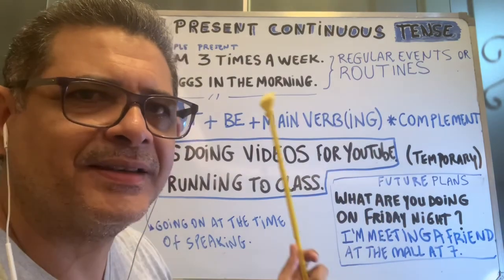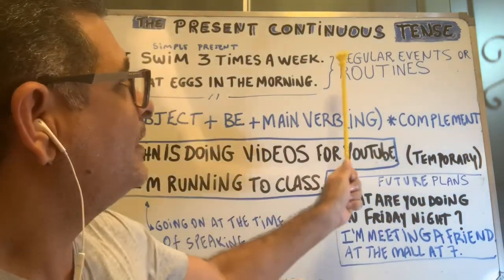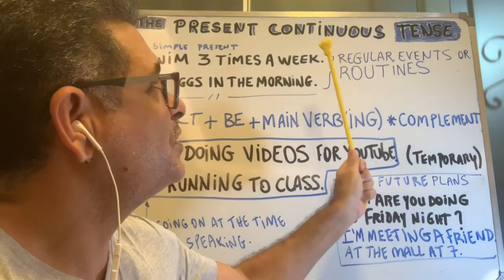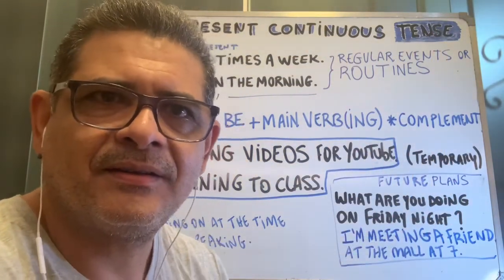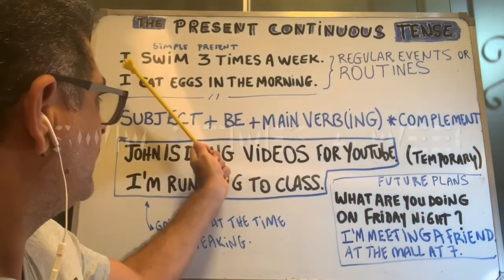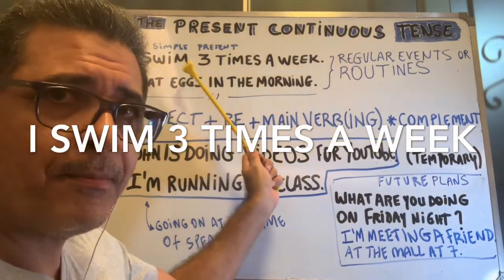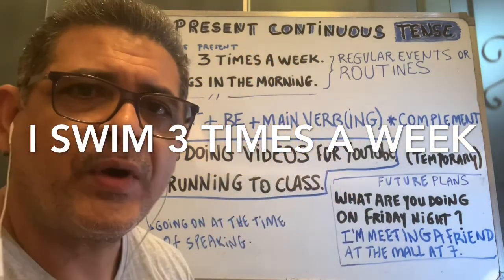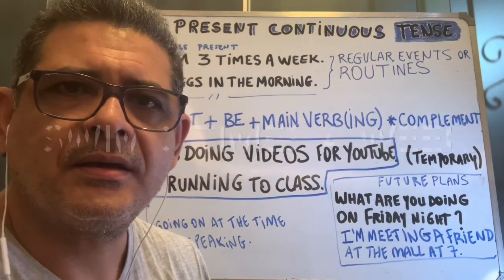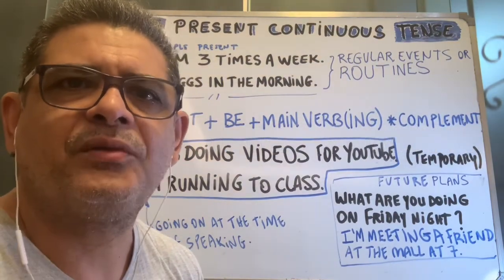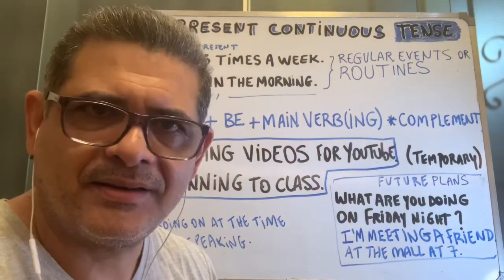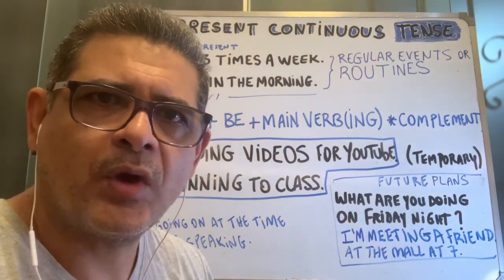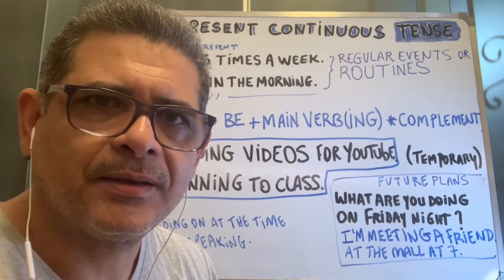The simple present normally describes regular events or routines. For example, I swim 3 times a week. So this describes a routine of mine. It describes a regular event. I swim 3 times a week.